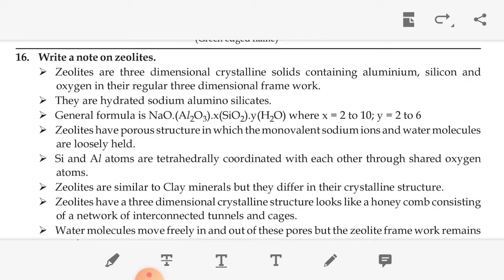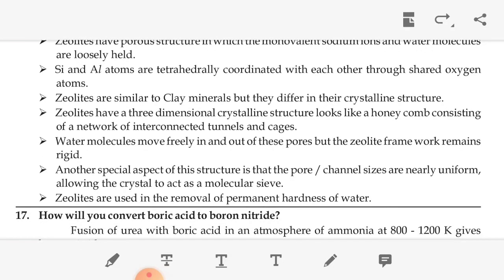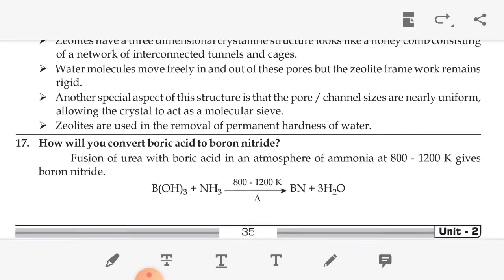So zeolite has a porous structure with monovalent sodium ions. The water molecules are loosely held. Silicon and aluminum are tetrahedrally coordinated with each other through shared oxygen atoms. So zeolite has a 3-dimensional crystalline structure, looking like a honeycomb consisting of a network of interconnected tunnels and cages. Zeolites are used to remove the permanent hardness of water.